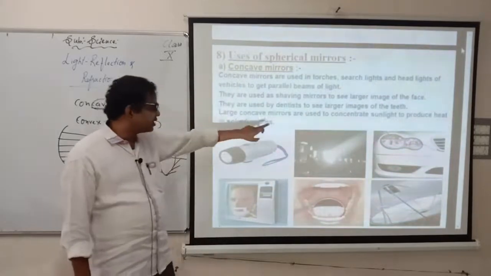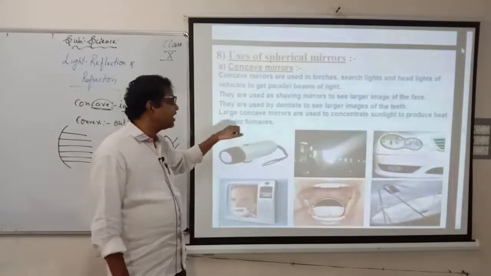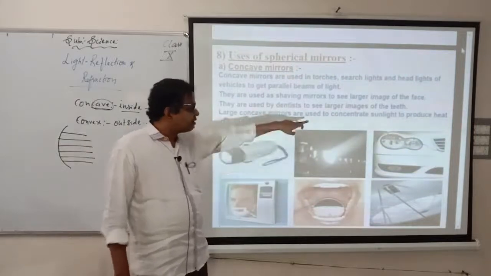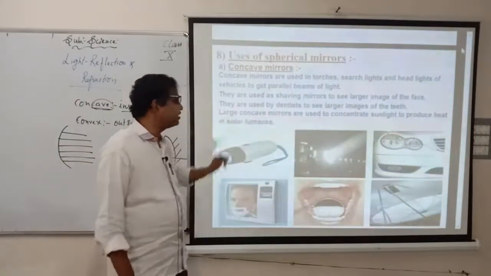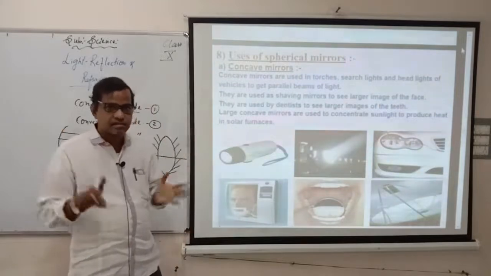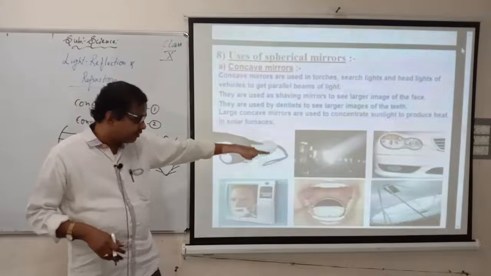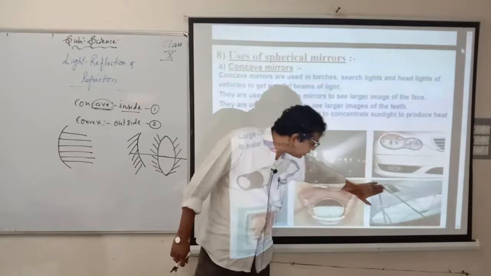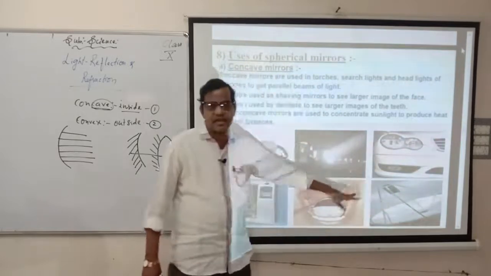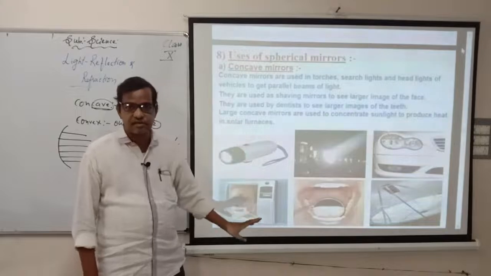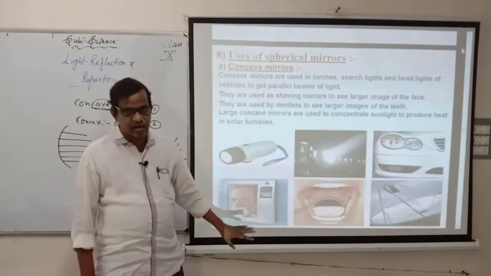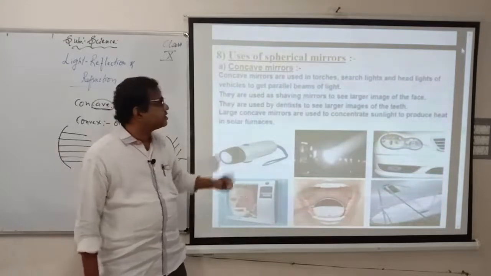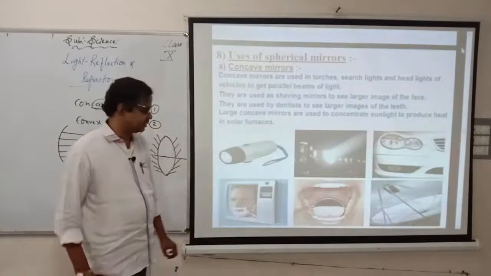And large concave mirrors are used to concentrate sunlight to produce heat in solar furnaces. Concentrating sunlight means all the sunlight will fall on the mirror. We have this figure here, you can see the object here. All the light will fall here and be focused at one point, which will be very strong and very dangerous also. The temperature will be very high here. These are some uses, not all the uses. He has given some uses of where we use concave mirrors. Okay, let us see.